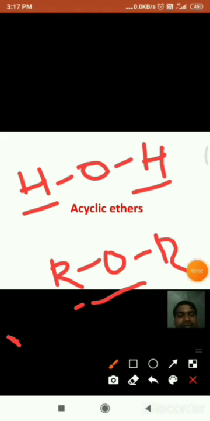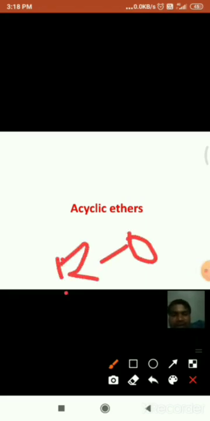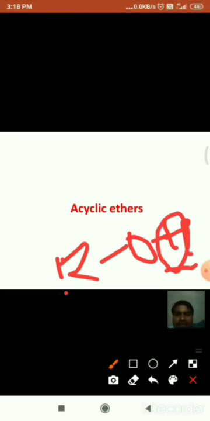That is, ethers are regarded as dialkyl derivatives of water. Or these are also said to be monoalkyl derivatives of alcohols. See here, the general formula of alcohols is ROH. If the hydrogen of alcohols is substituted by an alkyl group, then those are called ethers. That means monoalkyl derivatives of alcohols are ethers.